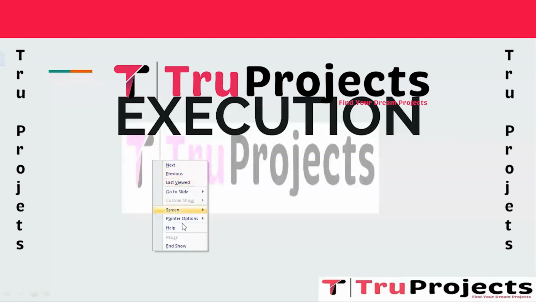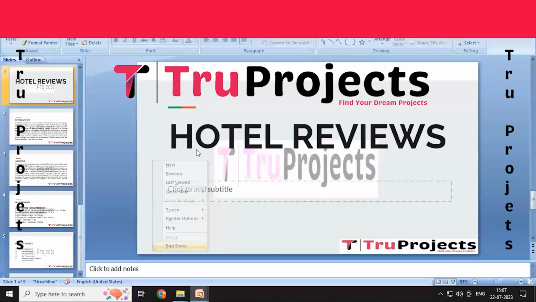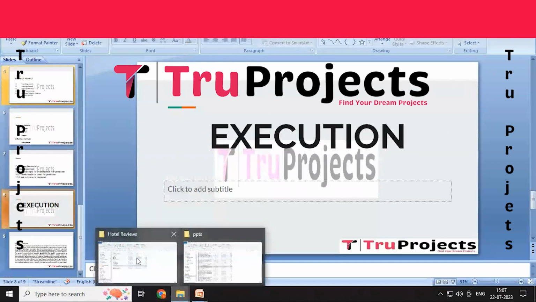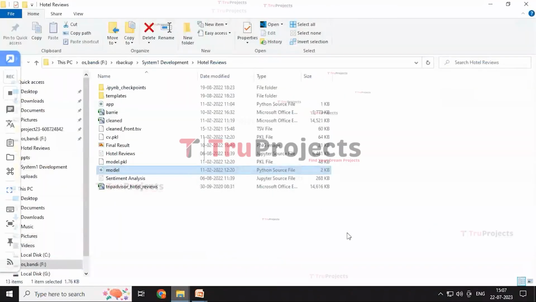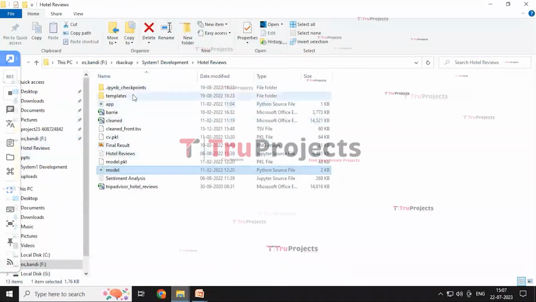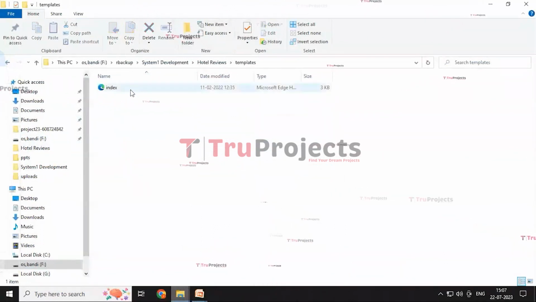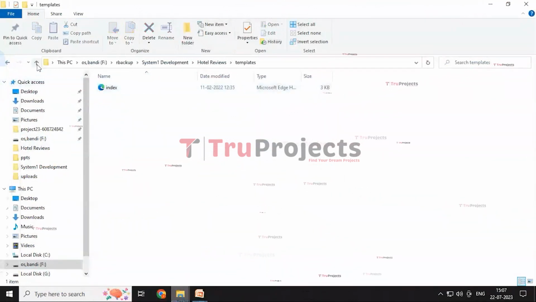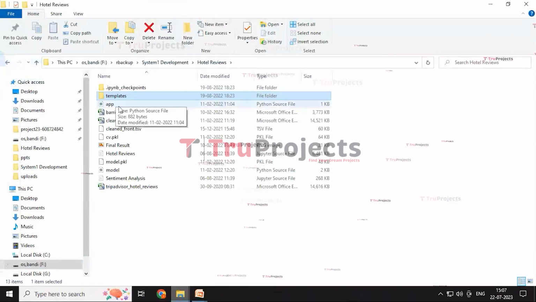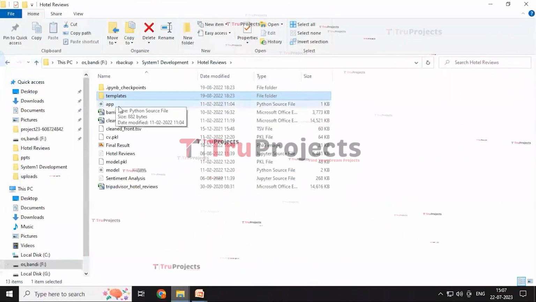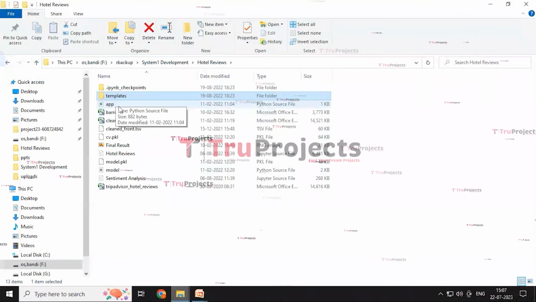The execution of the project. To execute the project, first we need to open the code folder. This is the code folder containing different files within it. The templates folder contains the HTML document, and the app.py file contains the information related to the front-end logic.